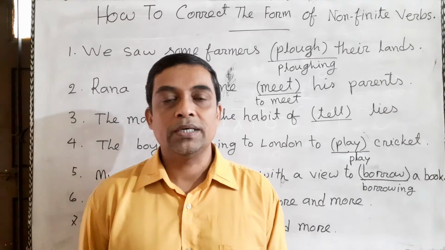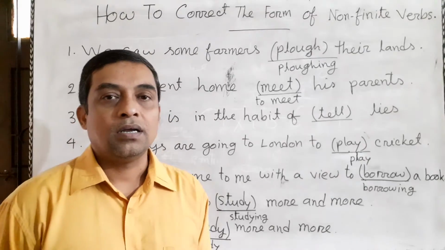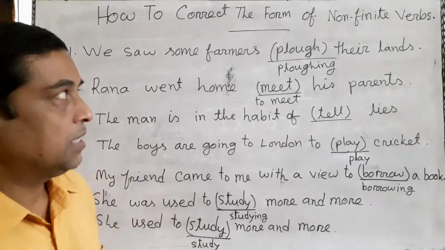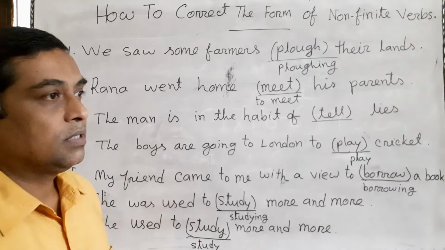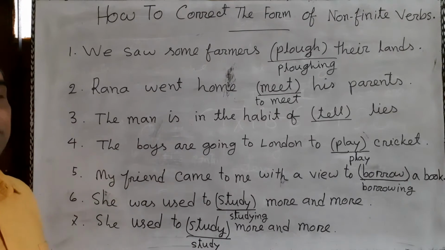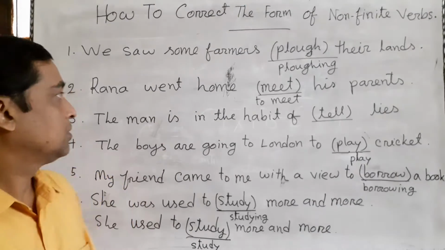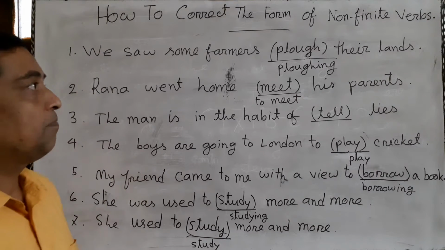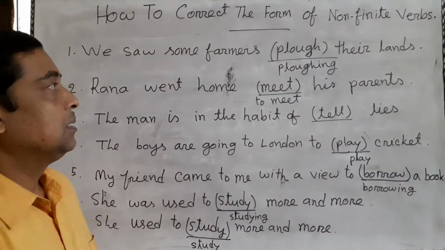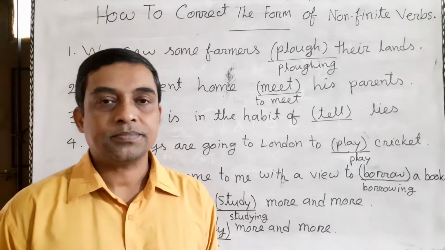Okay, today I will present you some examples of non-finite verbs. That means how to correct the form of non-finite verbs. There are some examples written on the whiteboard. Please look at the whiteboard. Number 1. We saw some farmers plow their lands. Here, plow is the non-finite verb.